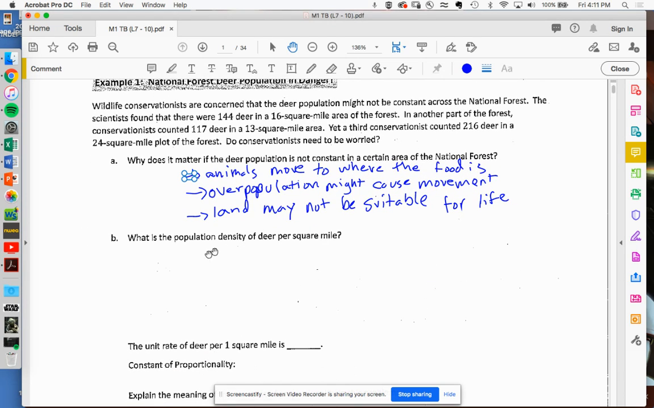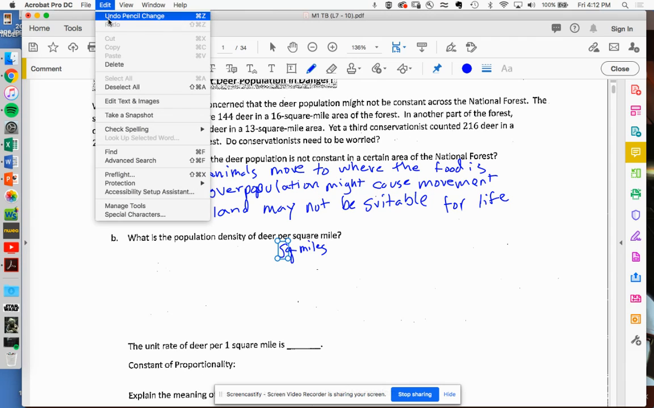Now, they want us to look at the population density of deer per square mile. So here's the deal. Notice what they say here: the population density per square mile. The population density depends on your square mile. So this is going to be your Y. Your square mile is going to be X. You can pick whatever square miles, and then your population, depending on how big or small that is, will be bigger or smaller.